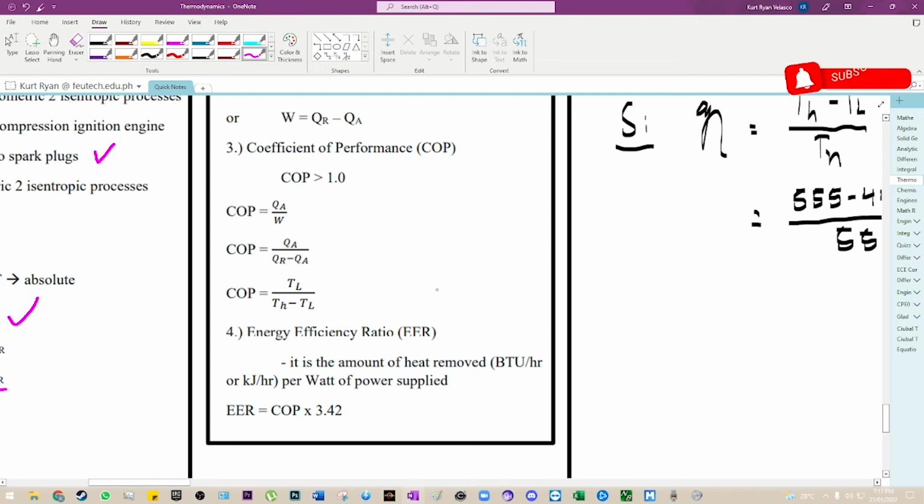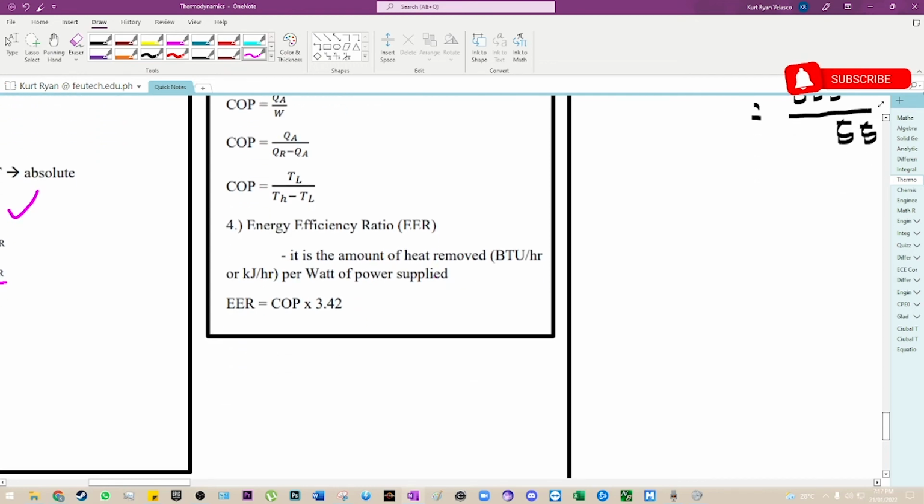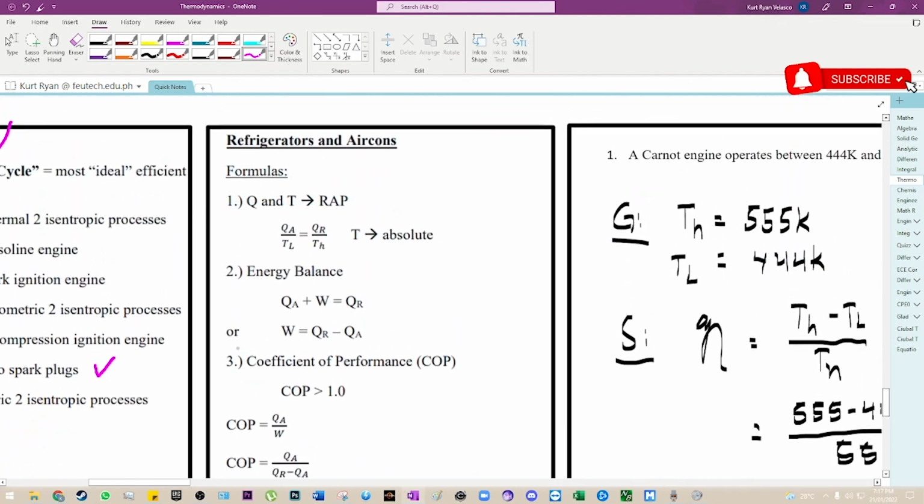Okay, so we have the last one, which is the energy efficiency ratio or EER. It is the amount of heat removed in BTU per hour or kilojoules per hour per watt of power supplied. So that is the EER. The formula for EER is very simple. We have EER is equal to COP times 3.42, and that's it. So with that, let's solve some problems.